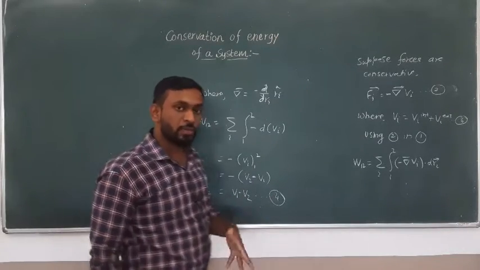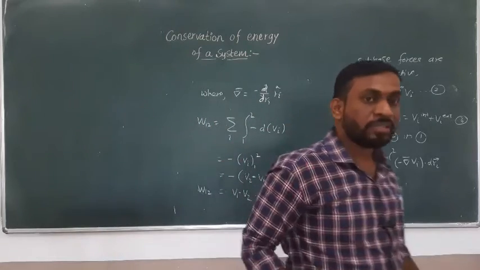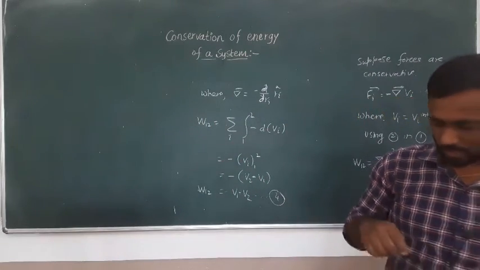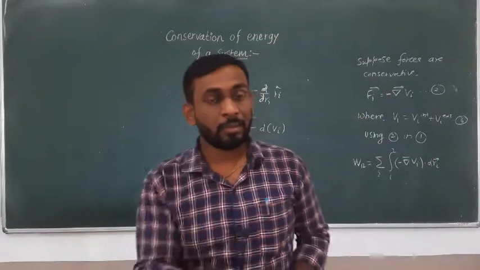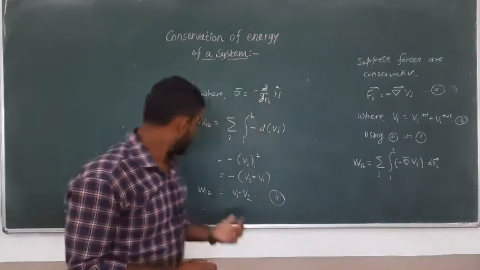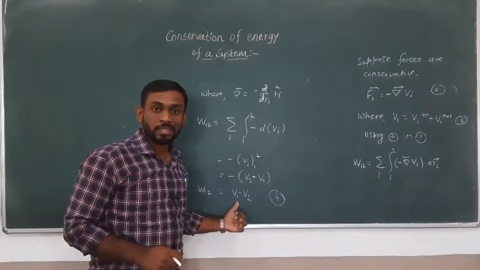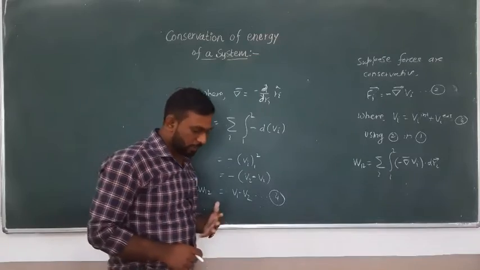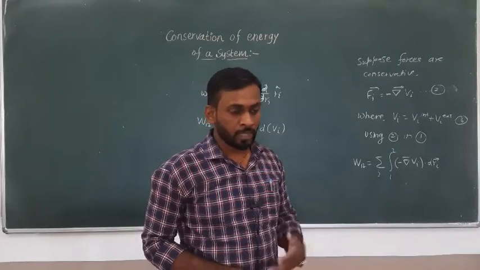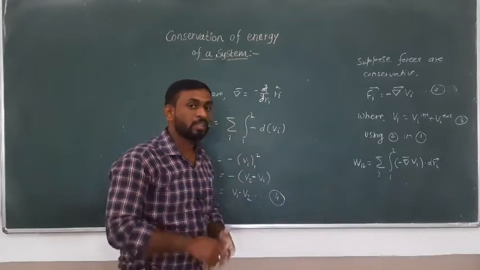It is the difference in the potential energy when the particle moves from configuration 1 to 2. So the work done by this particle is the initial potential energy minus the final potential energy. This is one form of the work done by the particle. Let us discuss another form of the equation.